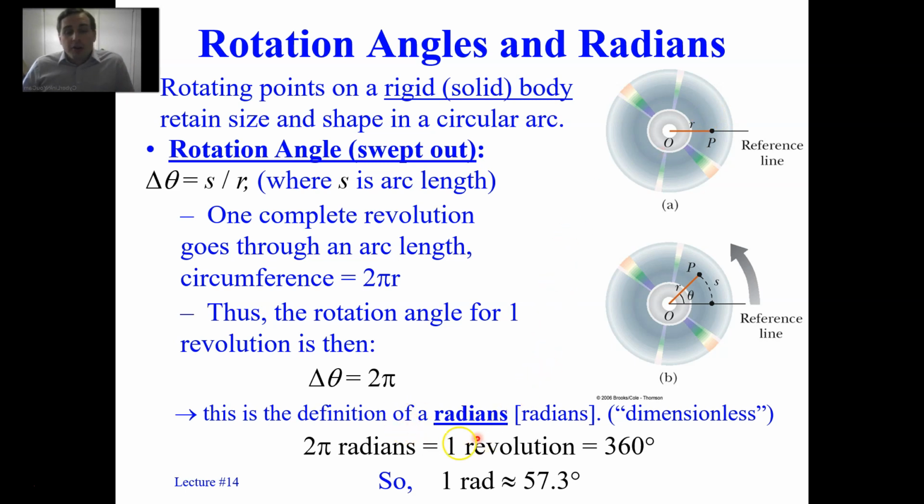By the way, notice that 2 pi radians is 1 revolution. Sometimes people write pi radians as 180 degrees because 2 pi radians is 360 degrees. So notice that if you divide by 2 pi, which is about 6.28, 1 radian is about 57.3 degrees. You don't really need to know that fact, but I'm just mentioning that approximately 1 radian is about 57.3 degrees.